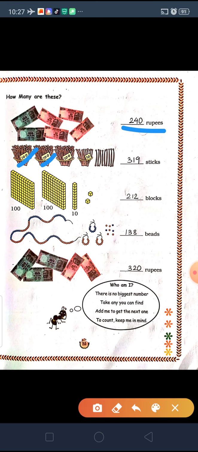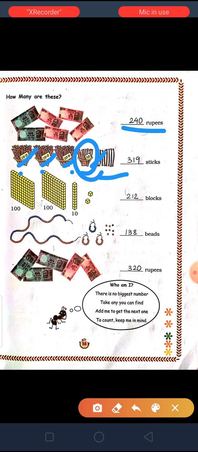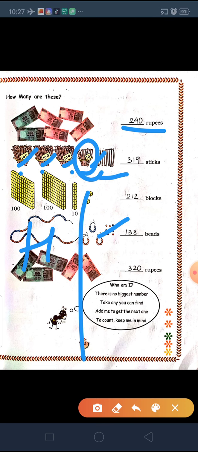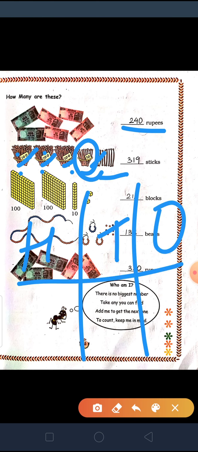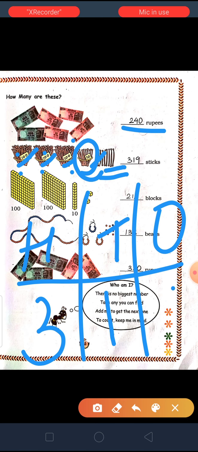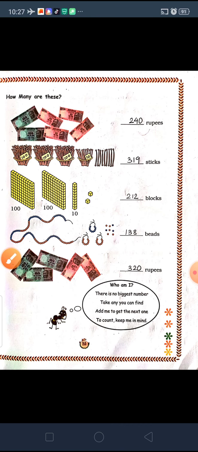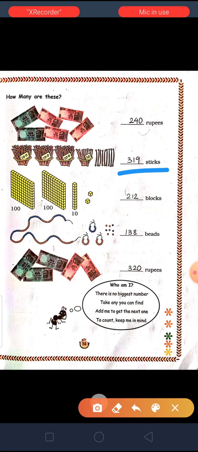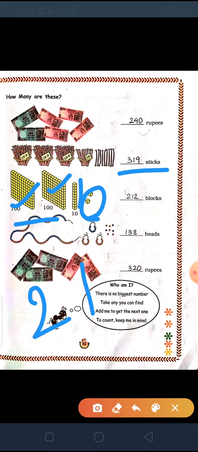Next, sticks are given, so 100 in one bunch. And there are 10 separate bunches and separate sticks. So again if we put this in the column, 1, 2, 3, there are 3 bunches of 100, then one bunch of 10, so on the tens place we will have 1, and if you count the extra ones, there are 9, so we have 319 sticks. Again here see easily, 100 is given, so 2 you will write first, then one block of 10 and 2 separate, so there are 212 blocks.